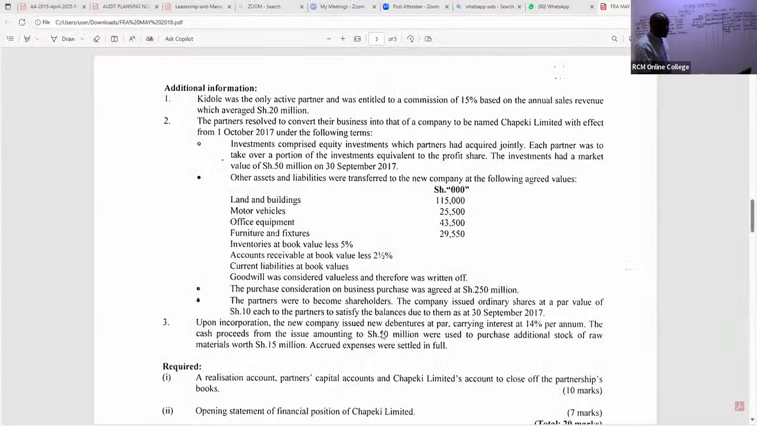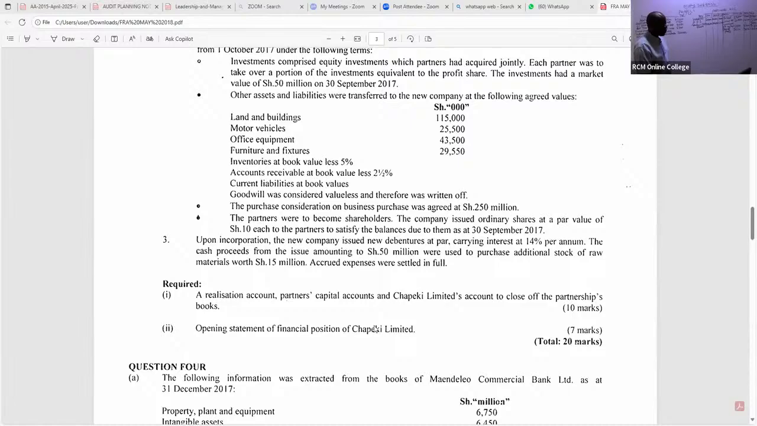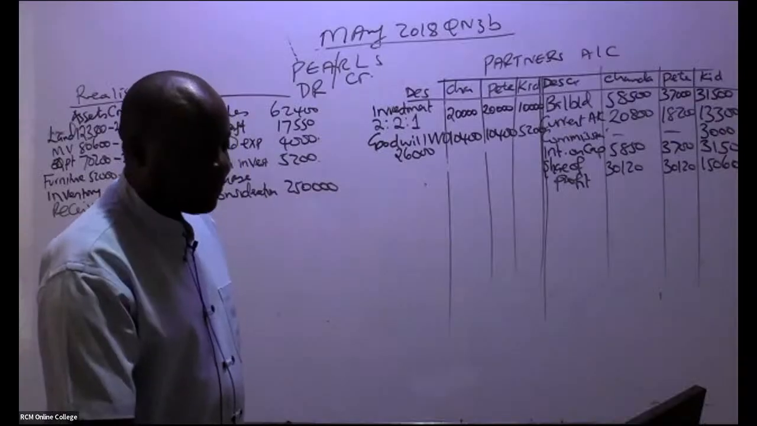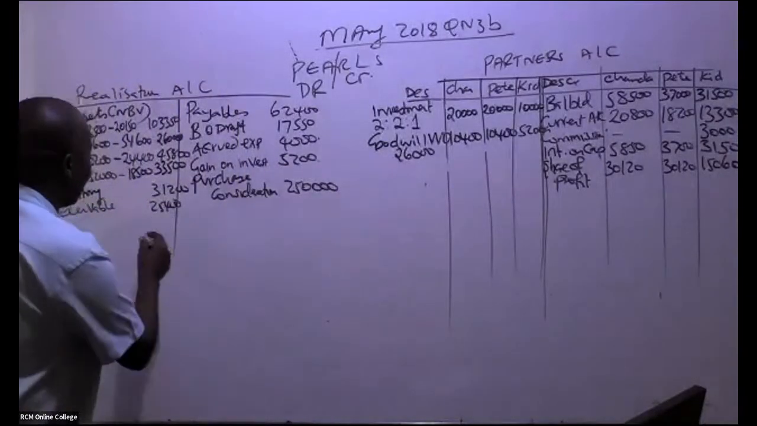So we continue reading. We are told here, upon incorporation, the new company issued new debentures. You can see now this is coming in part 2. Remember, they want us to give them the realization account, partners' capital accounts, and the new company's account to close off the partnership account. Ladies and gentlemen, is there anything that we have left here? I don't think so. So please go ahead and balance this account.